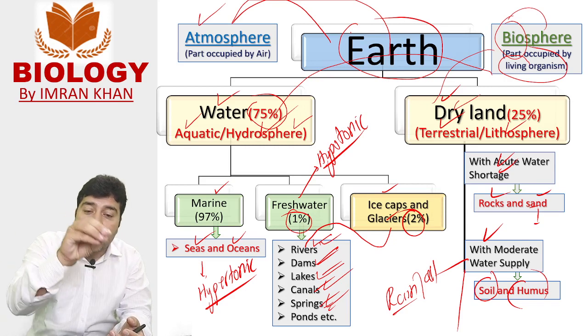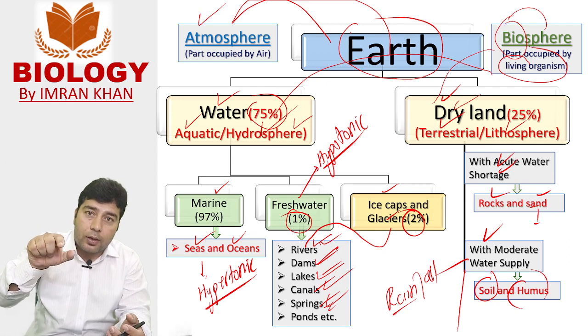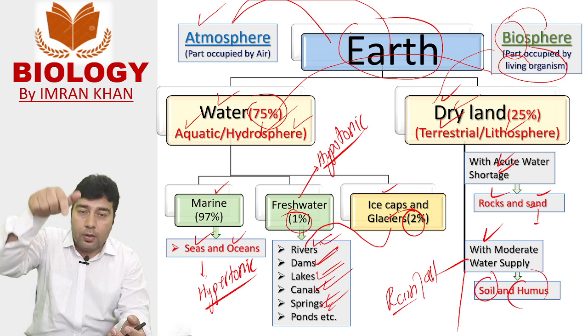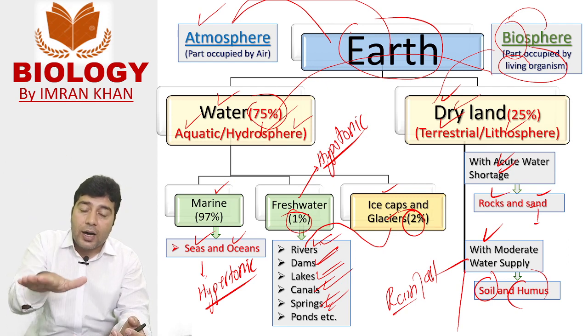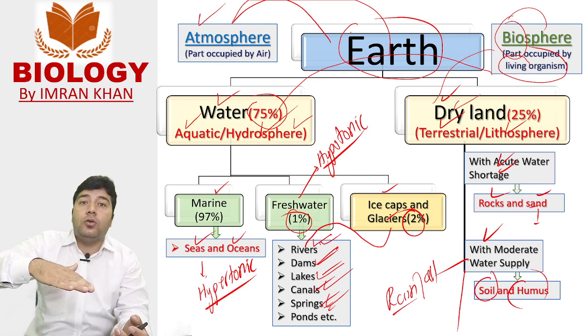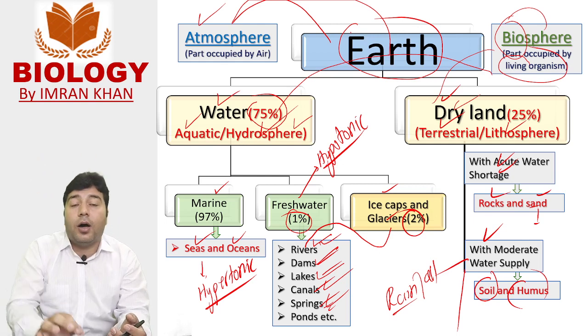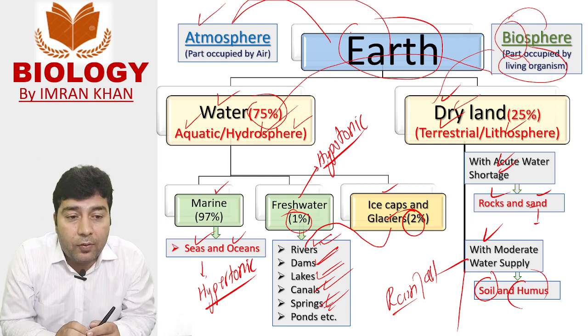So biosphere can be seen deep in the ocean, 8 to 10 kilometers below sea level, and it can be seen 8 to 10 kilometers above the earth on the top of different mountains.